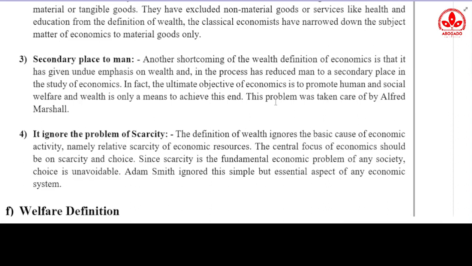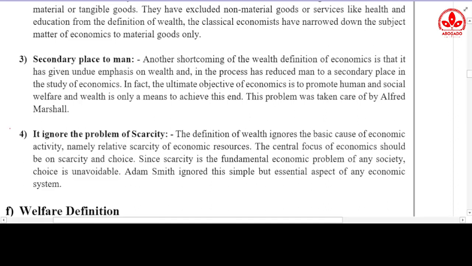So this was also a main criticism against the wealth definition, that why is wealth being given the first place when human beings or human welfare should be given the first place.